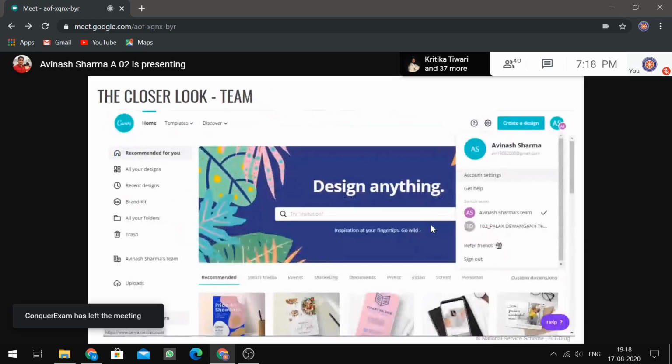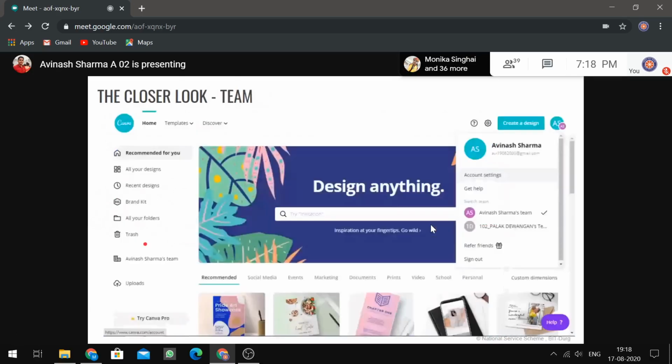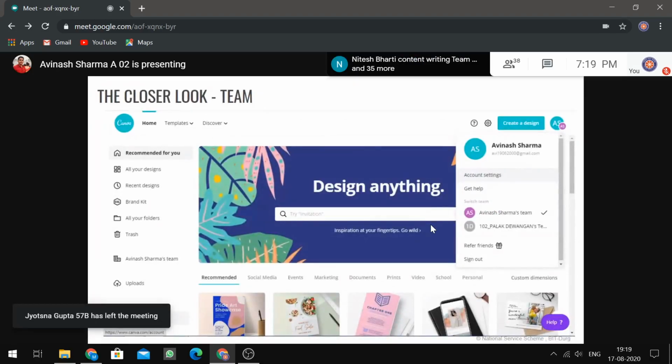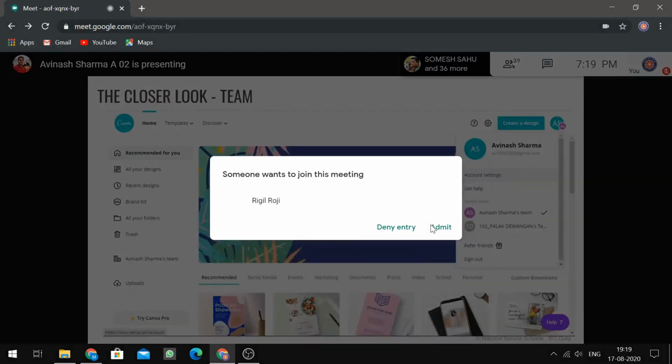Now here is a team. For this I have to go back one slide. You can see one option here, create a team. A team comprises two or three individuals, or can be more, and they are collaboratively working on a particular task, or on a particular poster. So they can make a team and they can invite through emails. That is what we call collaborative designing.